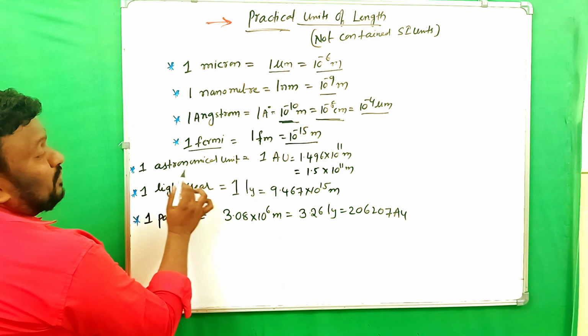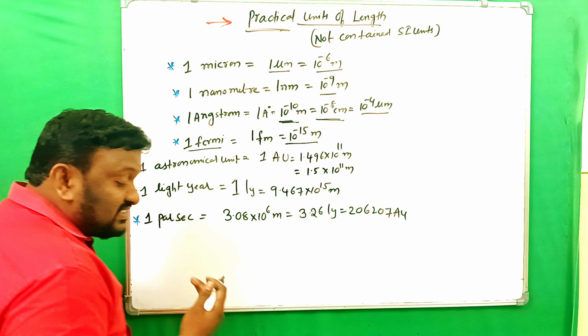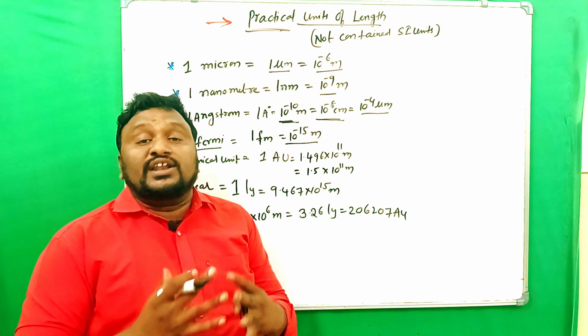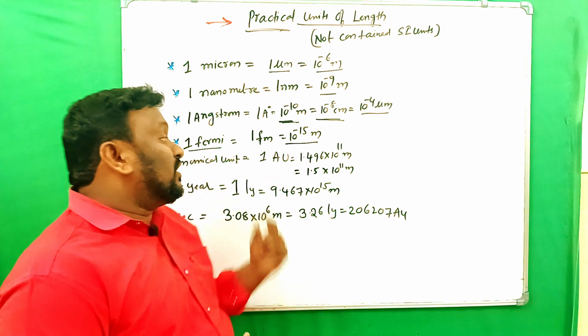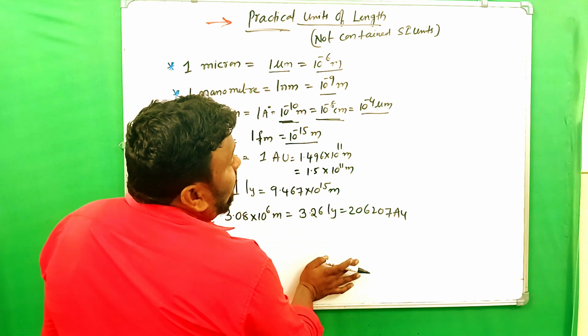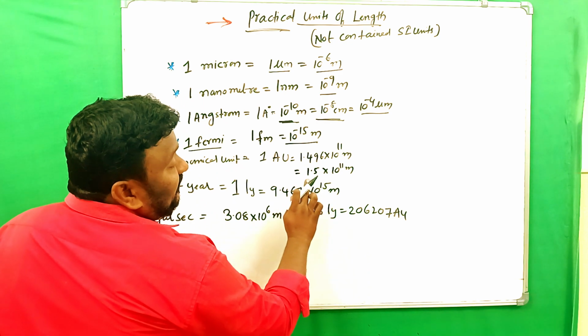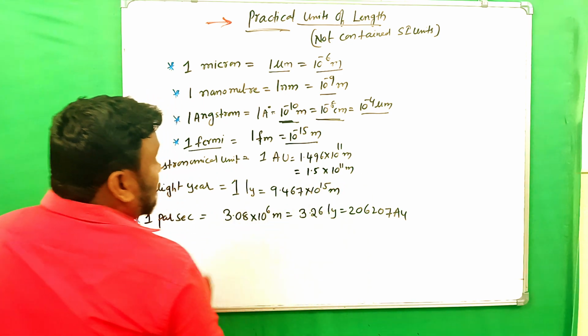And 1 astronomical unit is the average distance between the earth and the sun. That is taken as an astronomical unit, and that is 1.496 into 10 power of 11 meters. If you round it off, it can be written as 1.5 into 10 power of 11 meters.